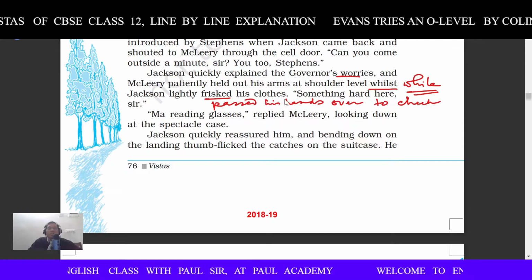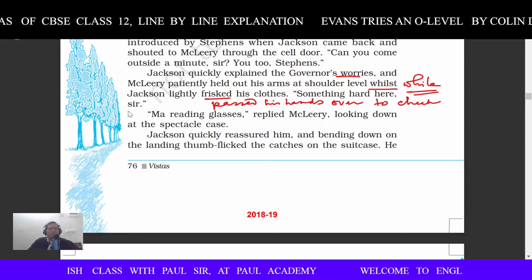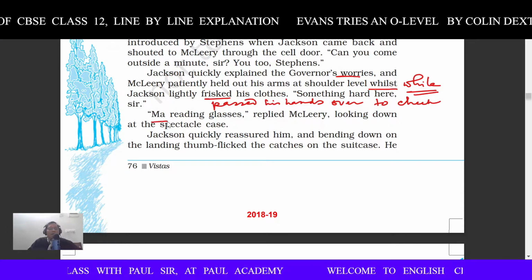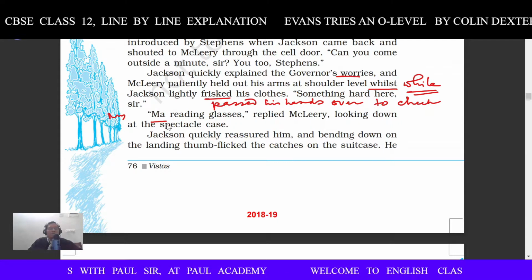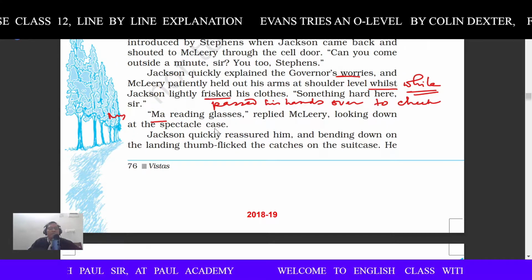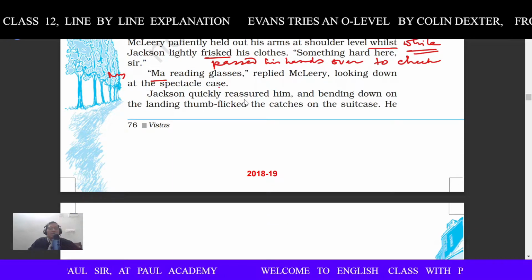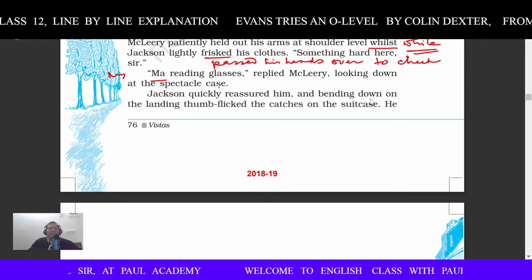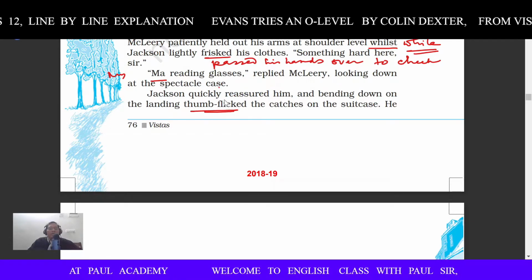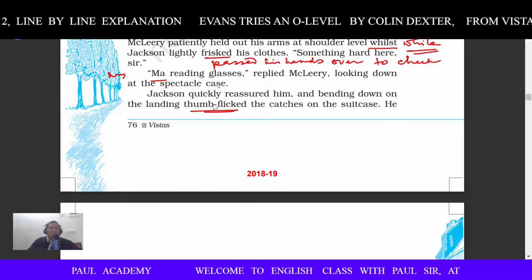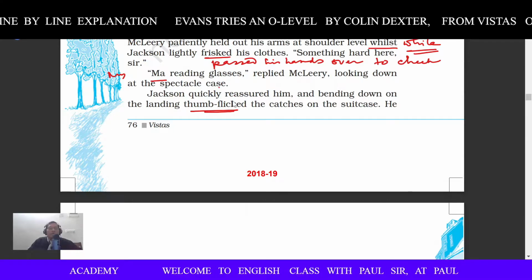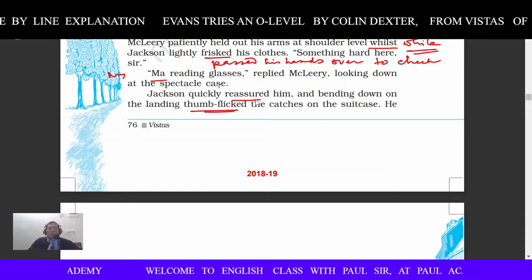"So frisked his clothes. Something hard there, sir." "My reading glasses," he said. "My reading glasses," replied McLeery, looking down at the spectacle case. Jackson quickly reassured him. Reassured means when you assure somebody again.